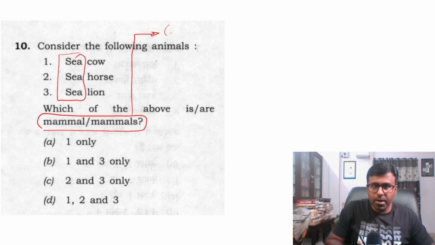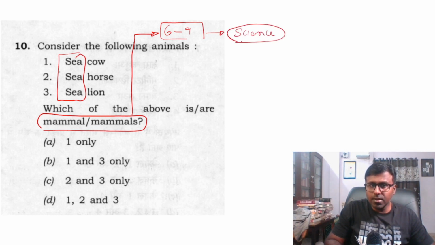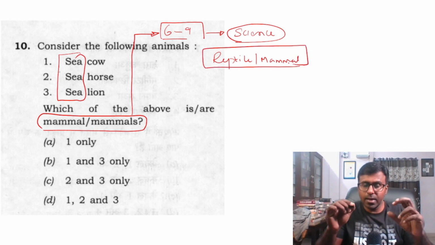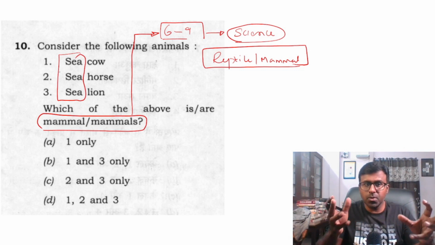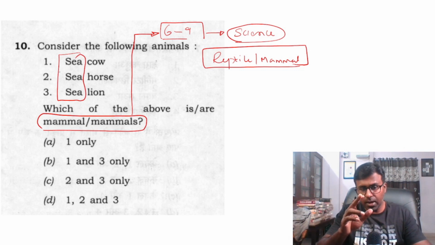Biology, okay, biology 6th to 9th, at least 6th to 9th, concentrate on the science NCERT books, because these kinds of questions, what is the basics of reptile, what is reptile, mammal, there are 1 or 2 questions. They are asking not only 1 or 2 questions, I'm saying per year. So we have to concentrate, is what I feel will be a very significant thing.